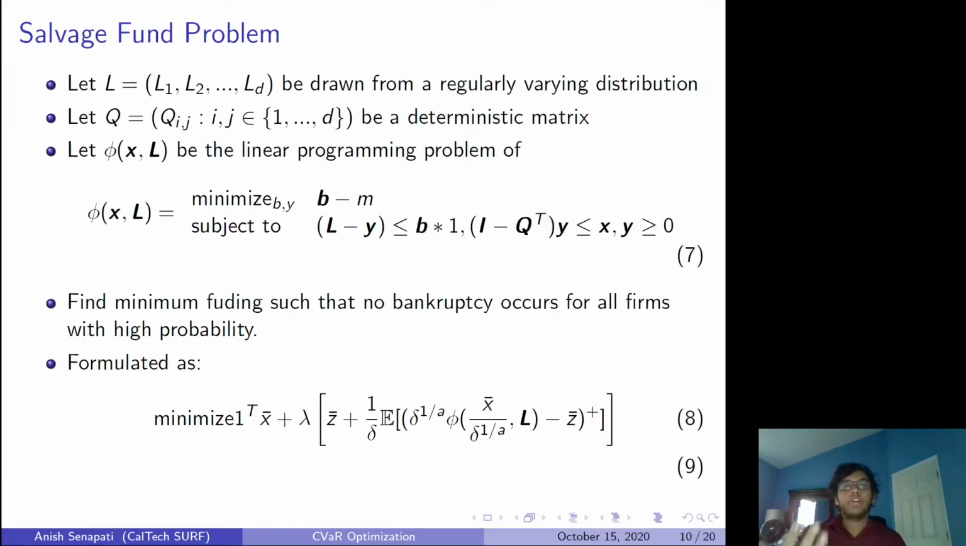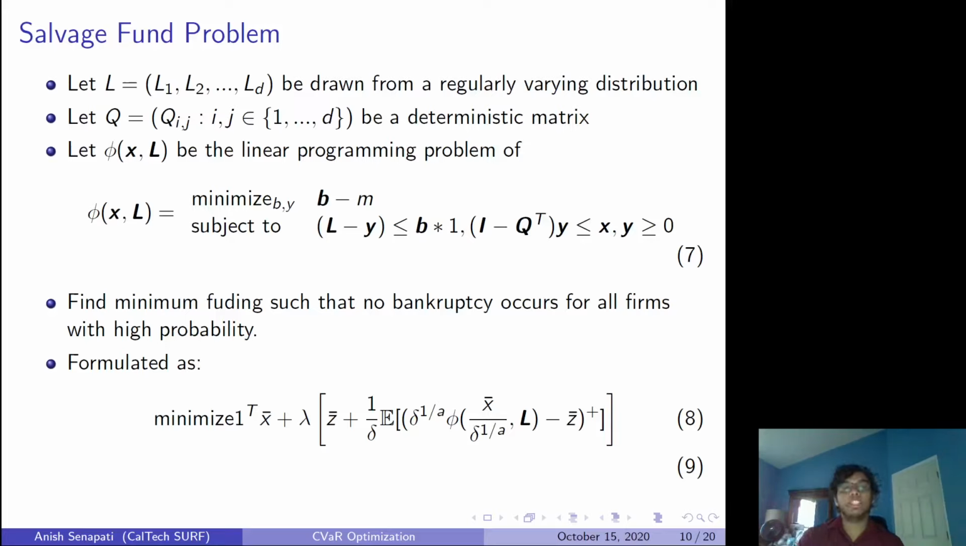The second problem we're going to look at, which is an easier or a more robust problem, is the salvage fund problem. So the salvage fund problem takes in a lot more variables. Instead of xi, we're going to use L. L is our losses. They're going to be drawn from a regularly varying distribution as before, and Q is a deterministic matrix. And so instead of phi of xi just being a simple max function, now phi of x and L is a linear programming problem such that the maximum funding occurs.